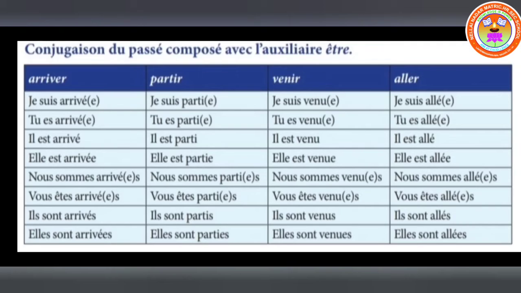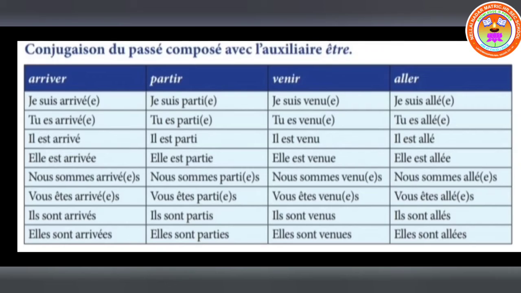So already I told you many times, whenever you conjugate with avoir, the past participle remains the same, but when you conjugate with être, the past participle has to accept the number and gender of the subject. So here you see arriver, partir, venir, aller. All the verbs are conjugated with être only. So je suis arrivé, tu es arrivé, il est arrivé, elle est arrivée, nous sommes arrivés, vous êtes arrivés, ils sont arrivés, and elles sont arrivées. So all the conjugation is the same, only the past participle changes according to the verb.